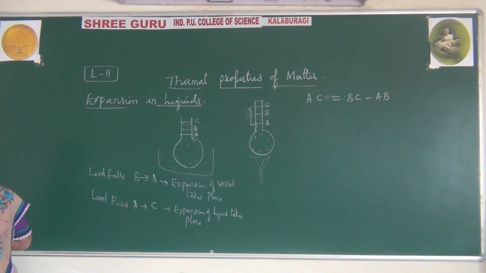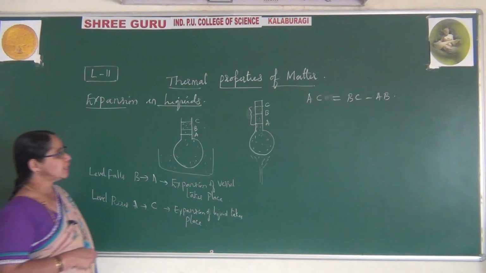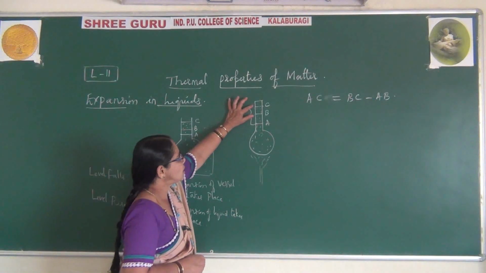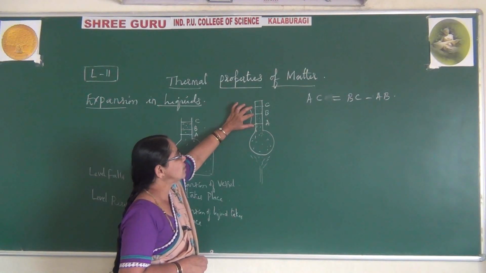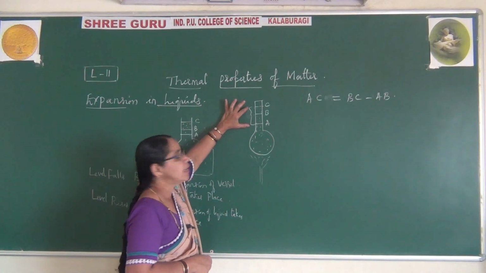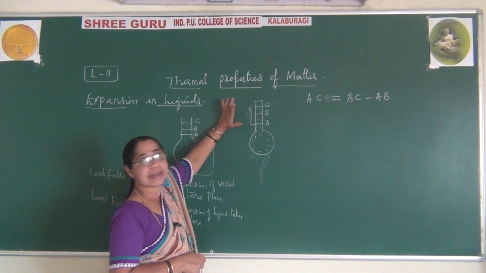BC, from B to C, is called real expansion, and AB is called the expansion of the vessel. What is this AC? AC is called apparent expansion.